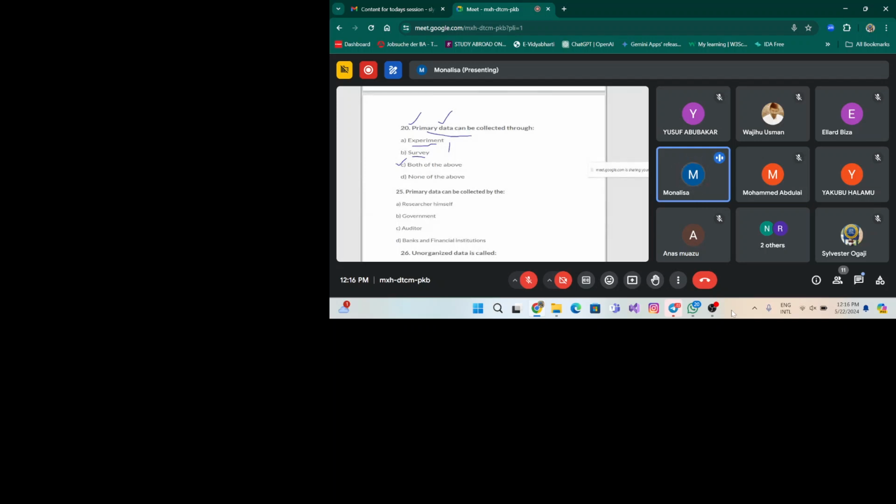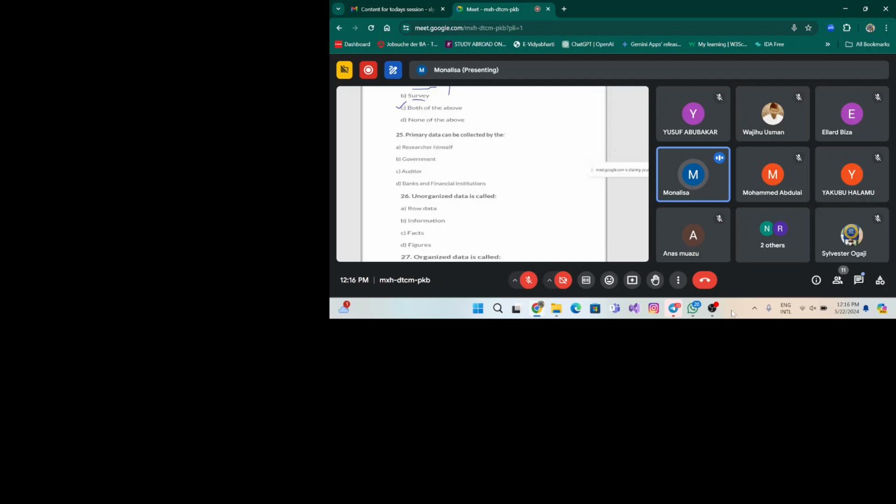Then this is a very easy question: primary data can be collected by whom? Primary data can be collected by the researcher, that means the person who is trying to collect and analyze the data. That person himself or herself will collect the data. So primary data can be collected by the researcher himself.